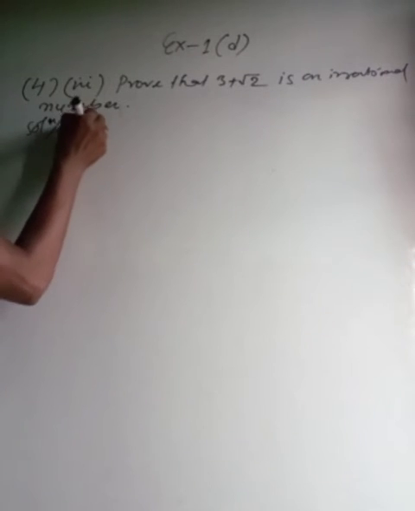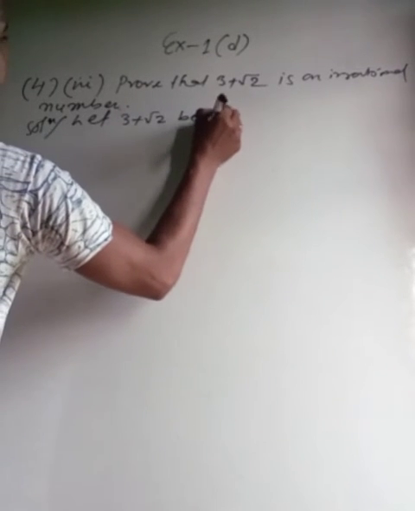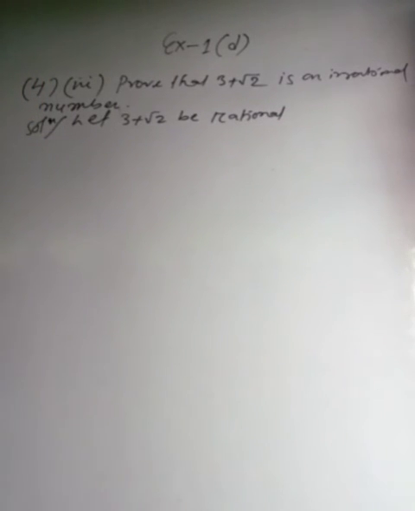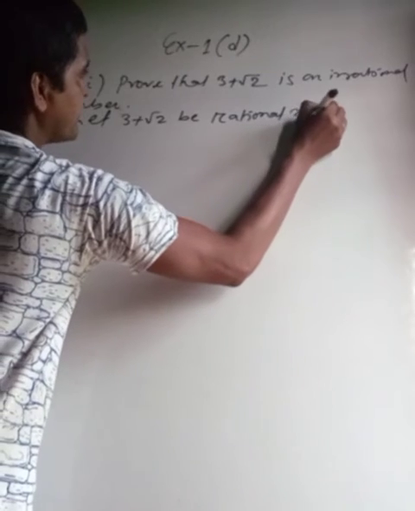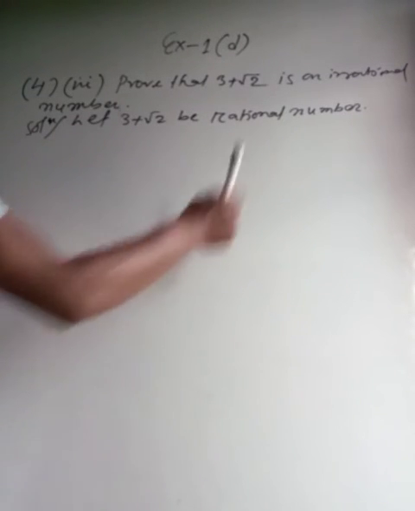Solution: let 3 plus root 2 be a rational number.